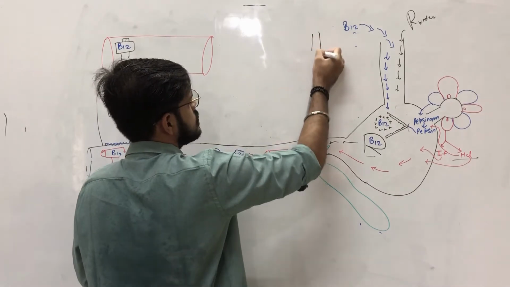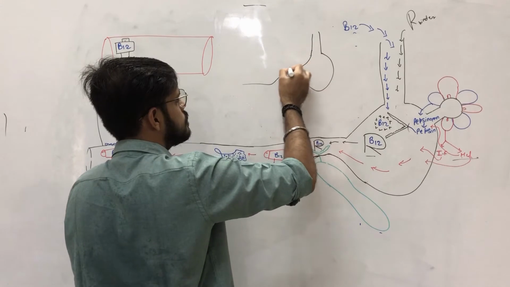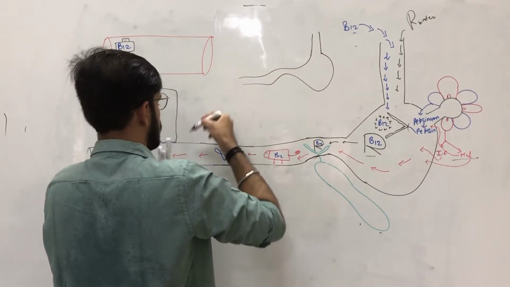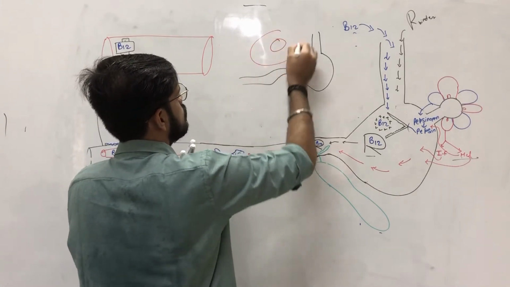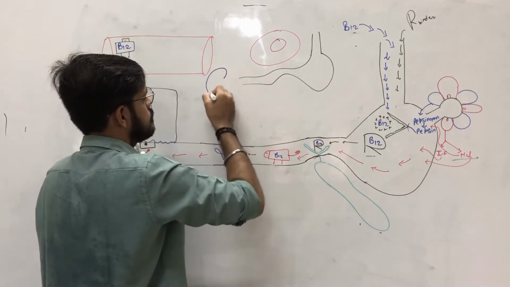Suppose this is the GIT. Here is the circulatory system and here is the kidney.